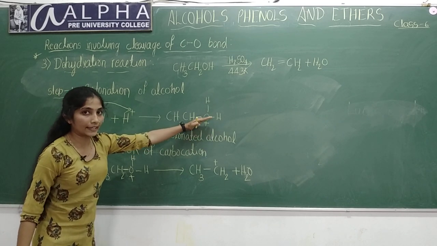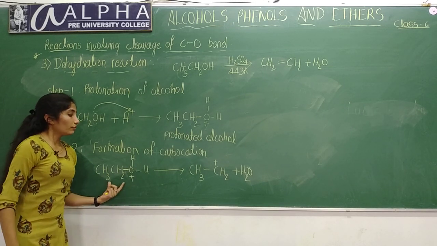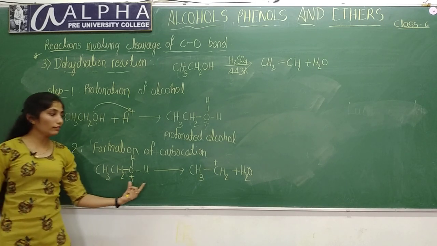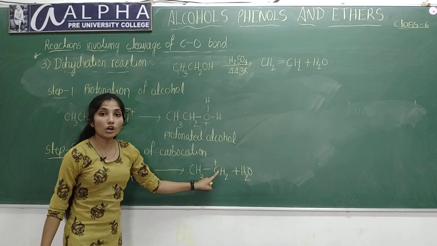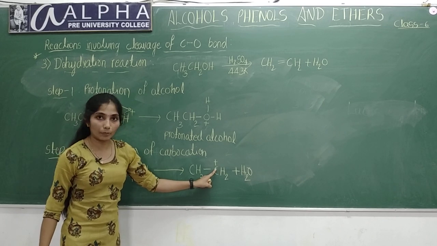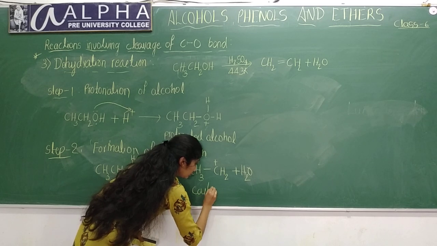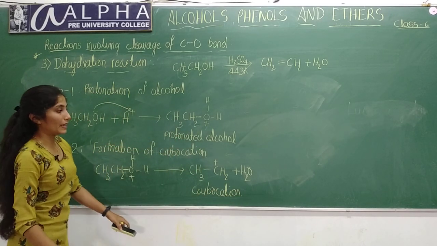You can see here formation of protonated alcohol is taking place. In the second step, that protonated alcohol will eliminate a water molecule to form carbocation. Carbocation formation will take place.